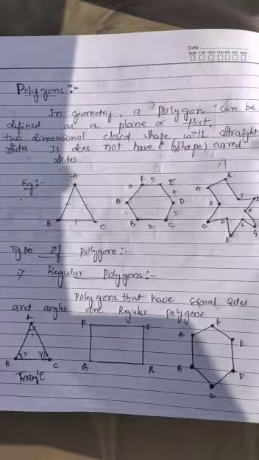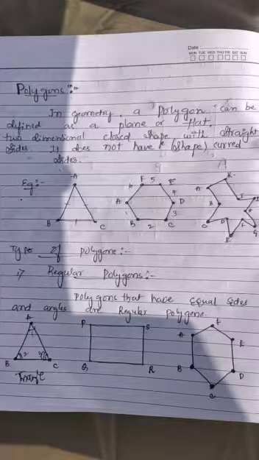So we know that polygons that have equal sides and equal angles are called regular polygons. So the triangle is the best example of a regular polygon.